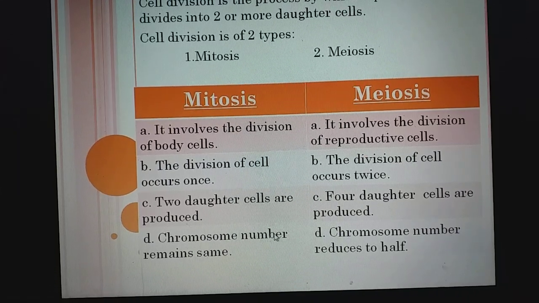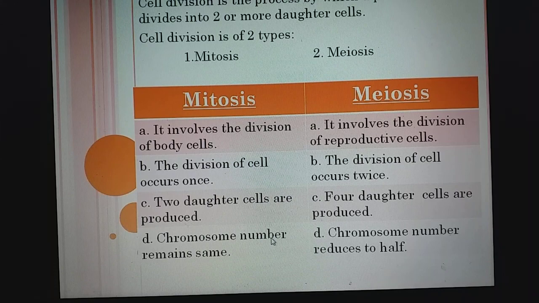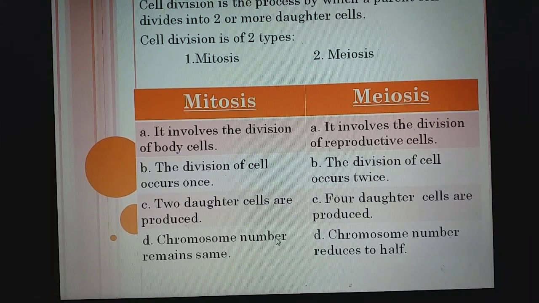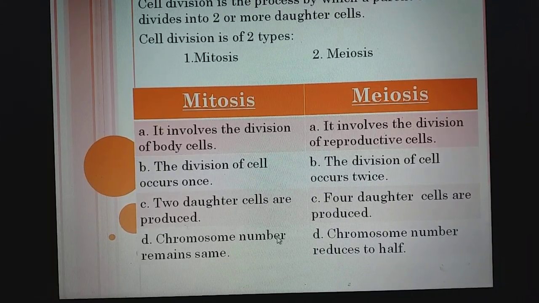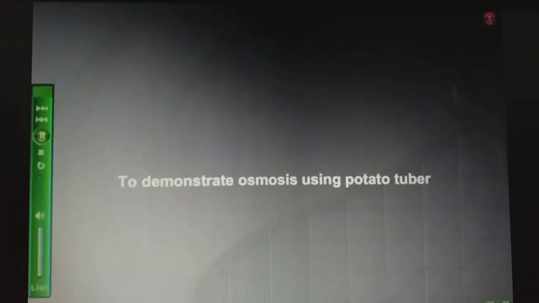That I have intentionally not given you in the PDF file because it requires an experiment. So to make it clearer, I have explained it through the experiment. Now question number 9: to demonstrate osmosis using potato tuber. Material required.